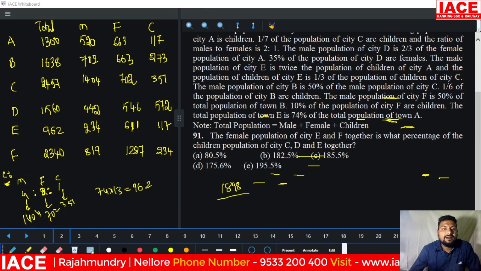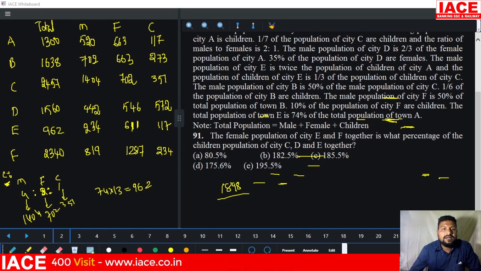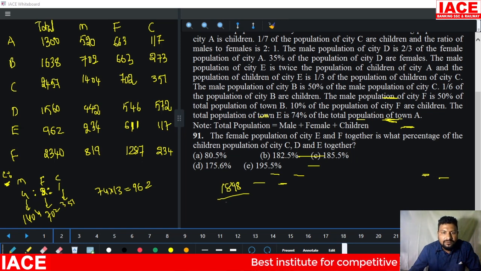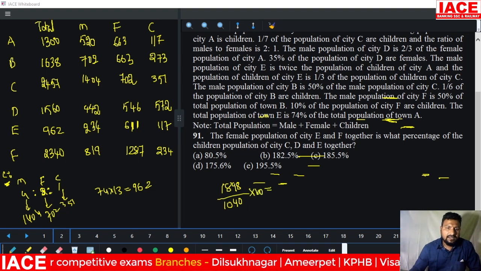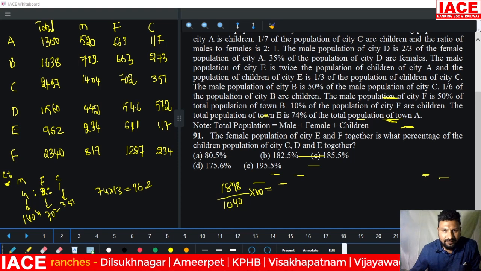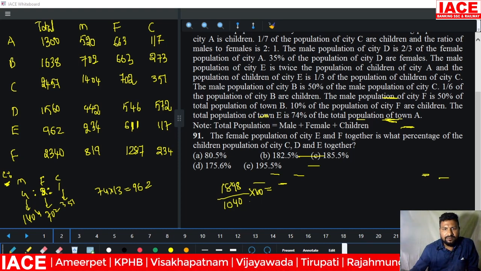500 plus 300, 800 plus 100, 900. 900 plus 17 plus 72 is 89. 89 plus 190, 90 plus 50, 140. 140 plus the 900, the overall value is 1040. We need a percentage, so multiply with 100. If we assume it is 1000, the zeros will be cancelled.